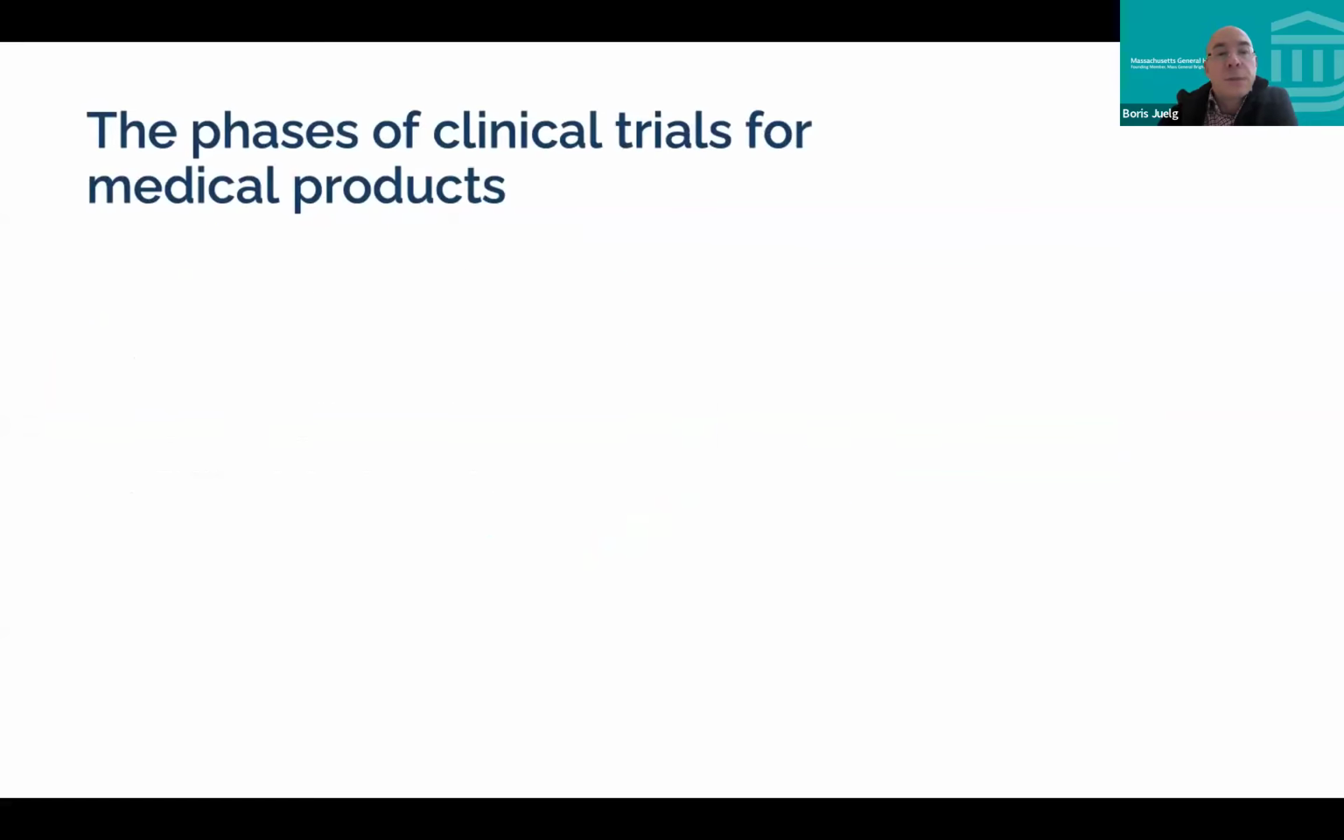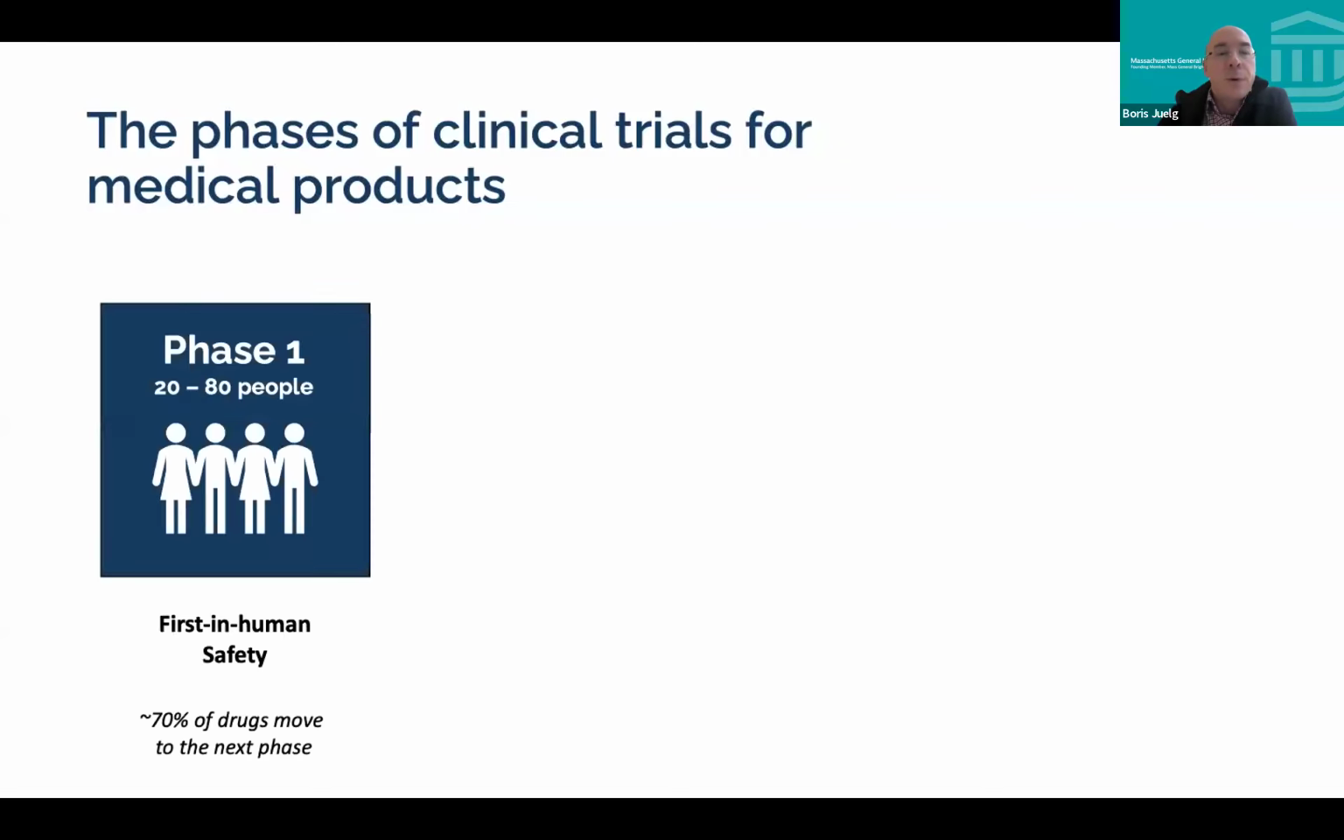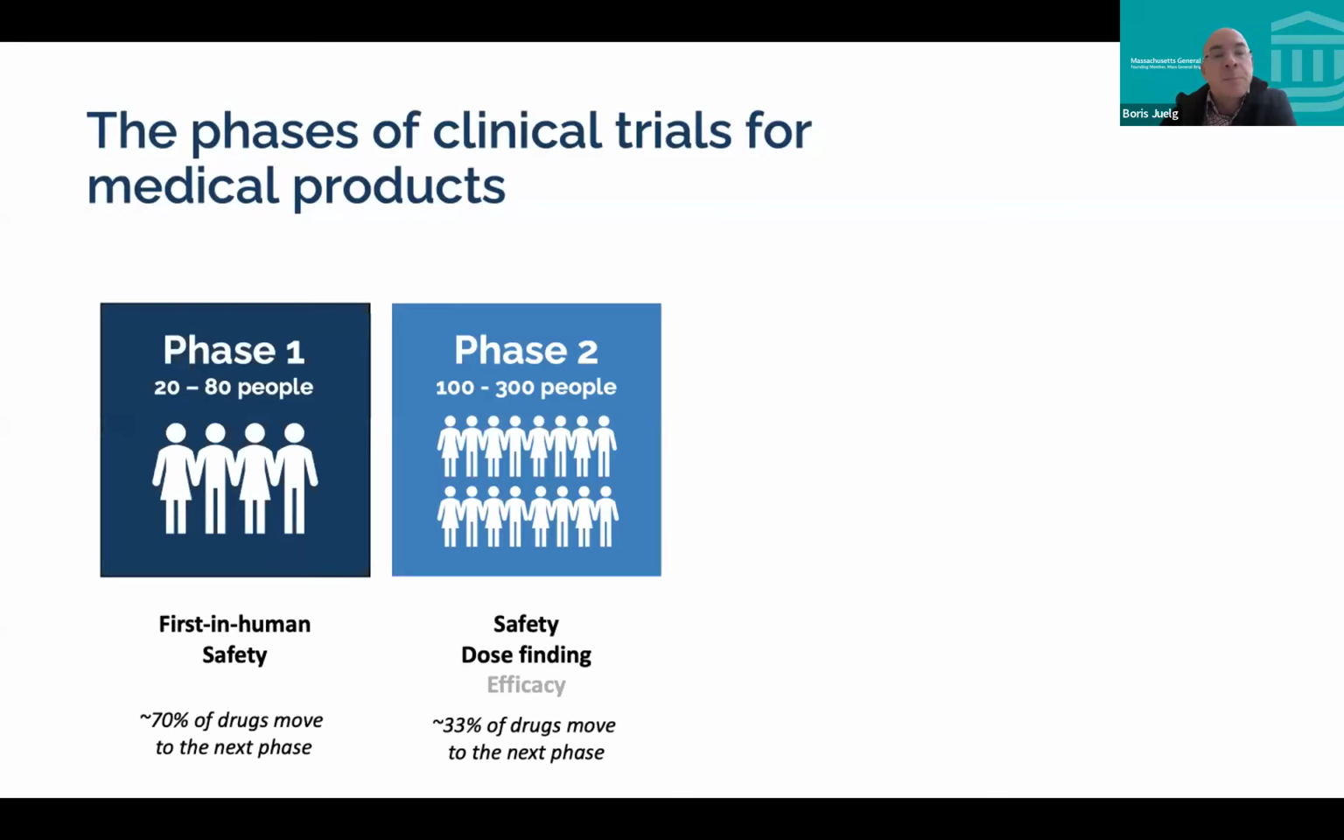So there are several phases of clinical trials for medical products overall, and many have heard about that. Just briefly, a phase 1 study is a small study with a couple of tens of people that are being enrolled, and this is often the first in-human study of a product. And the primary endpoint is safety. So you want to make sure that the drug you're testing is safe in healthy individuals. And overall, if you think about drug development, 70% of drugs move to the next phase.